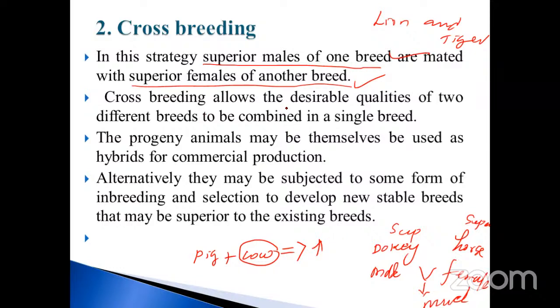Cross breeding allows the desirable qualities of two different breeds to be combined in a single breed. That is very, very important, my dear. What is the meaning of desirable? I'll show you one thing, just imagine. Listen here. Take an example of a cow, and here a pig. These two are different species, outcrossing. Here, the cow looks like a pig in nature, but the weight is big in nature.